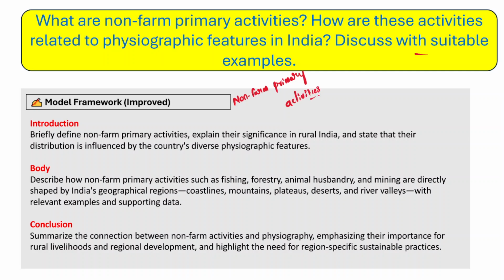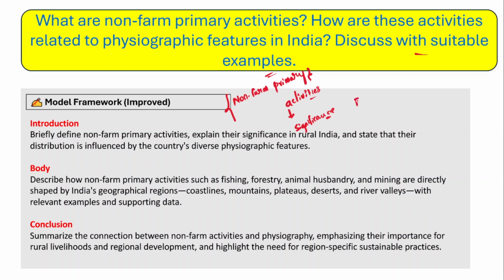And then in the introduction itself, briefly you could mention the significance of the non-farm primary activities, right? You can also mention how the distribution of physiographic features influences these non-farm primary activities, very briefly. But even if you only define non-farm primary activity in the introduction, that would be sufficient.